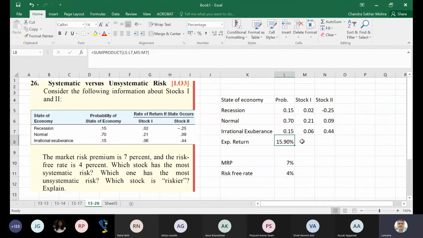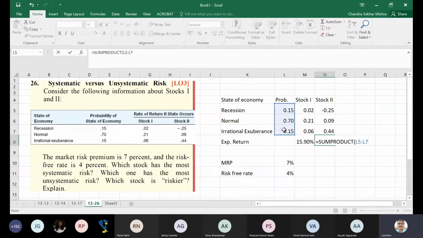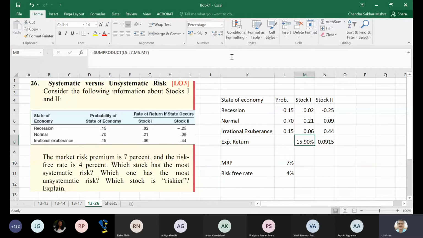Similarly, for this one, I again do the sum product, this and this. So this is my return: 15.9% versus 9.15% for the two stocks.